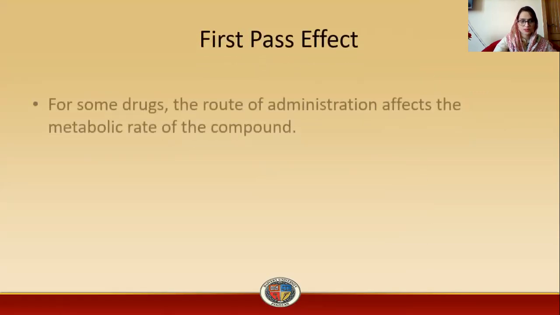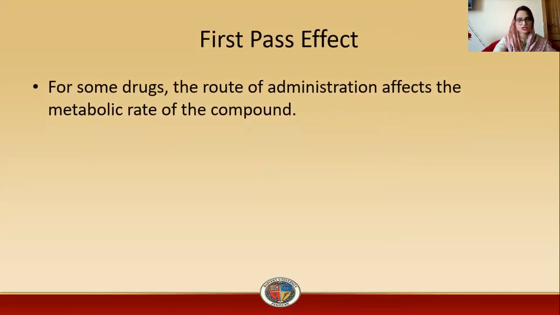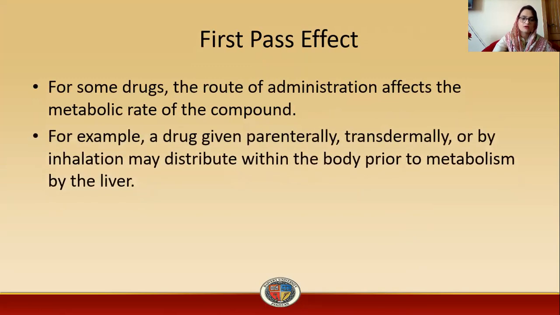So the next is first pass effect. For some drugs, the route of administration affects the metabolic rate of compounds. For example, a drug given parenterally, transdermally, or by inhalation may distribute within the body prior to metabolism by the liver. In that case, what happens? A drug given parenterally or transdermally does not undergo first pass effect. So they distribute into the body prior to metabolism by the liver. So if the drug is distributed into the body before metabolism, it will not undergo first pass effect by the liver.